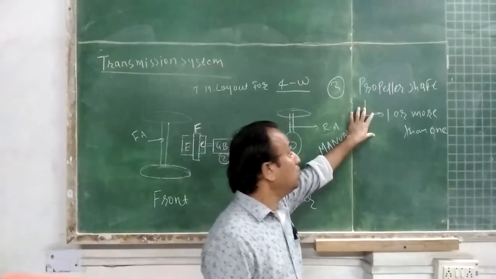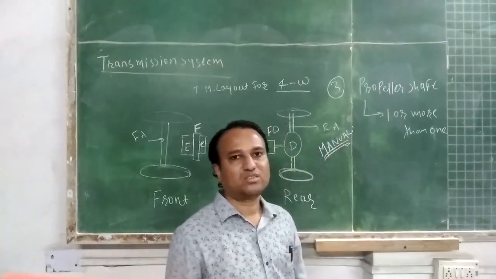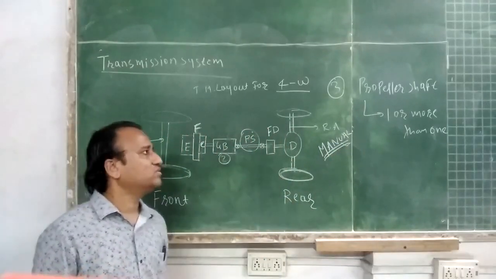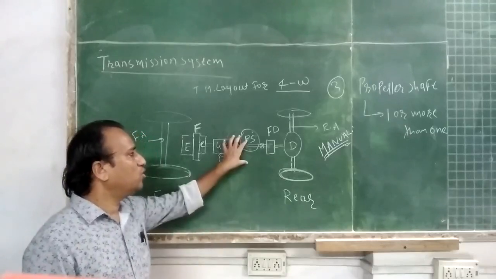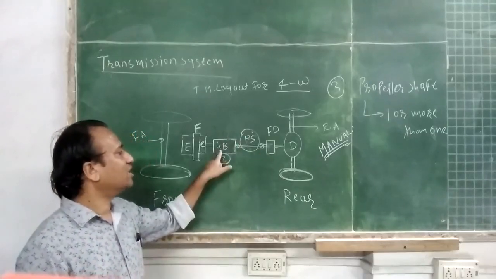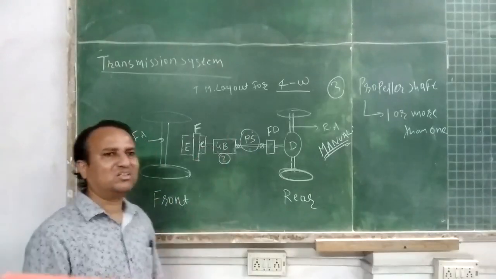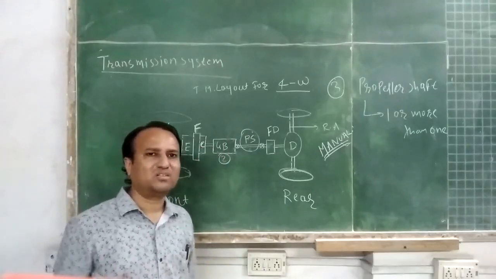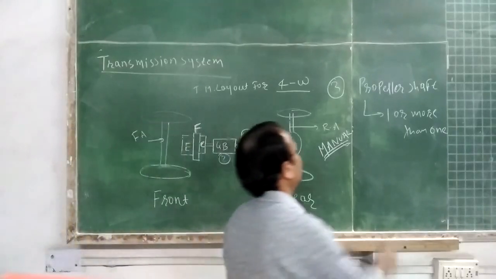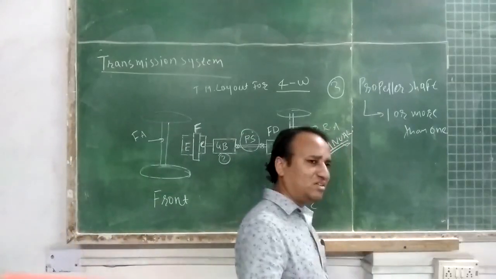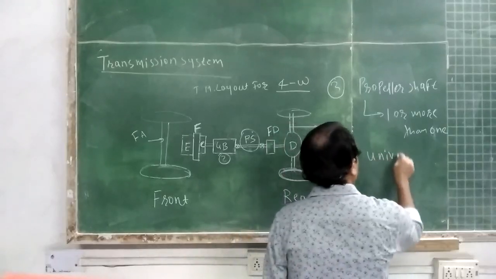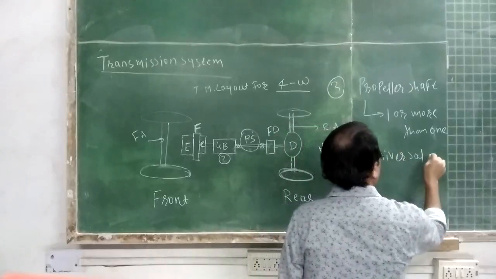So to avoid buckling, generally if the distance is more, we use more than one propeller shaft, and the propeller shafts are joined with the gearbox, or two propeller shafts are joined with each other, by using different types of coupling, universal joint or coupling.